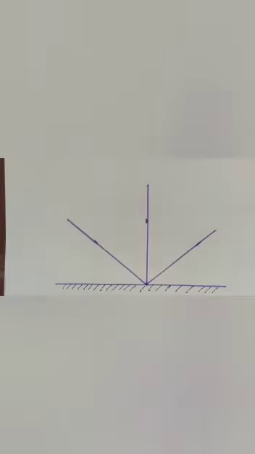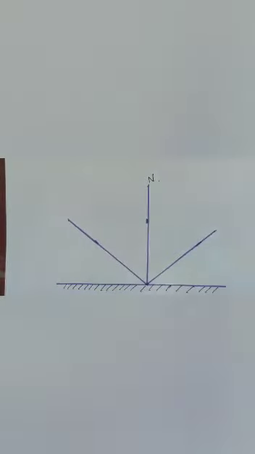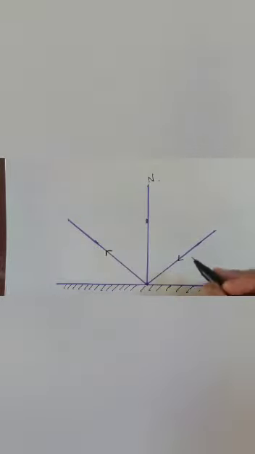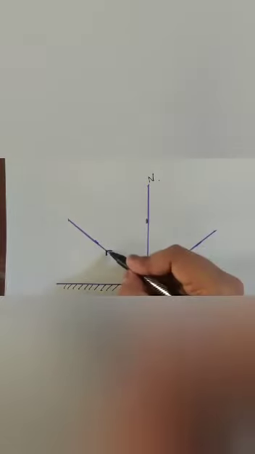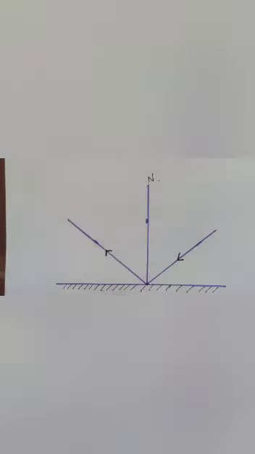Now, similar to that, I have considered another ray of light. In this case, you know this is the mirror. This is the normal ray, which I am going to denote as N. This is the incident ray and this is the reflected ray. So the arrow should be as it is. Incident means entering, the ray which is entering, the arrow should be like this. Reflected means the ray which is going out of the mirror. You have to show the arrow here.